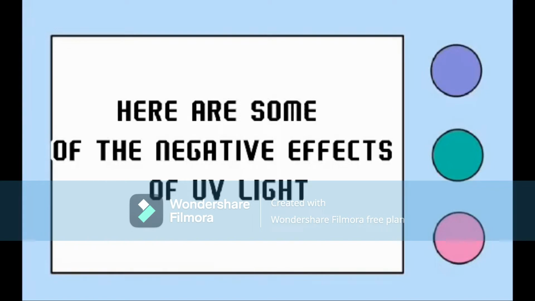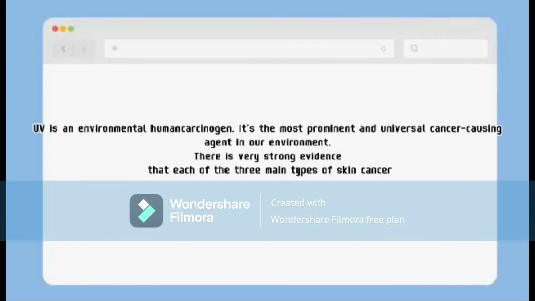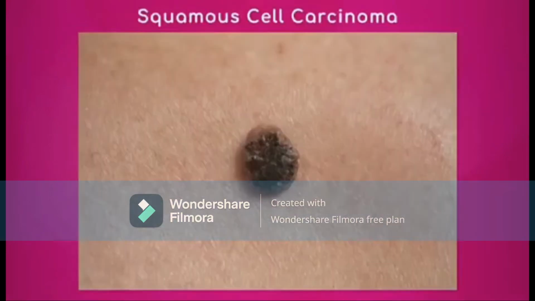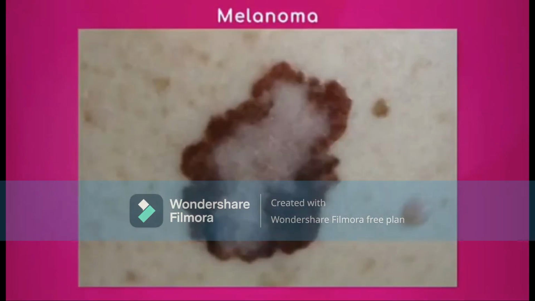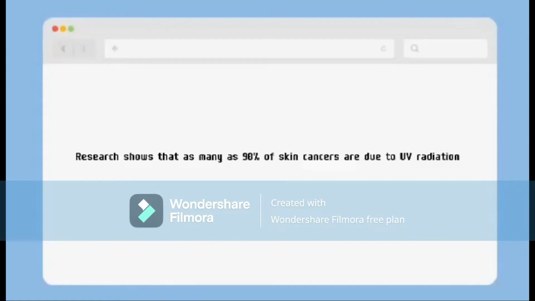Here are some of the negative effects of UV light. Causes skin cancer. UV is an environmental carcinogen. It's the most prominent universal cancer-causing agent in our environment. There is very strong evidence that each of the three main kinds of skin cancer, basal cell carcinoma, squamous cell carcinoma, and melanoma, is caused by sun exposure. Research shows that as many as 90% of skin cancers are due to UV radiation.